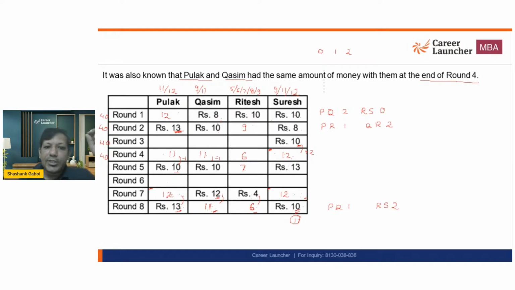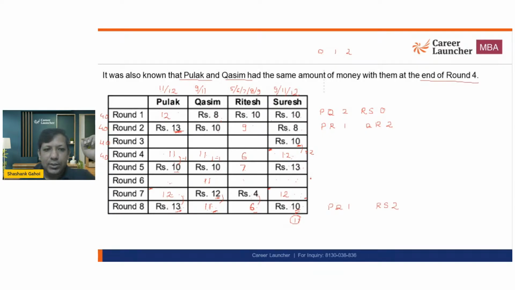Now from here to here, what is the change we have? I don't know. Now again, this number is going to be either 11 or 12. This number is definitely 11 because 9 is not possible. And this number can be either 5 or 6, but I don't know which. But I can say one thing for sure: S has 13 rupees. It can't win this match, because if S wins, the amount with S would be greater than 13, which is not possible. So it is going to be either 9, 12 or 11. 9 is not possible, so 11 and 12.